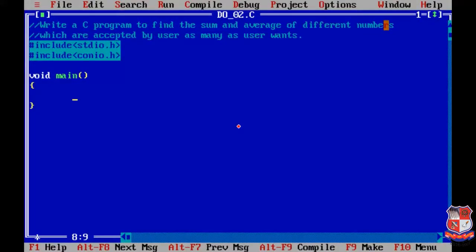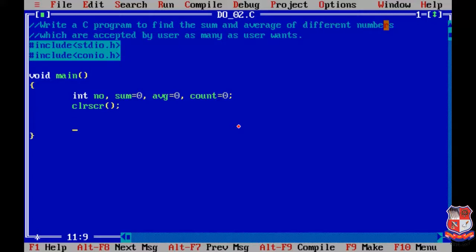Over here I have already mentioned the header files and the main function. We are declaring the variables. Firstly we have to take a number from the user, so that's why we are taking the variable number. Then sum equals 0, then for average we use avg as a variable, also initialized with 0, and one more variable, count, to find the number of entered values. We are writing a function to clear the screen, that is clrscr.